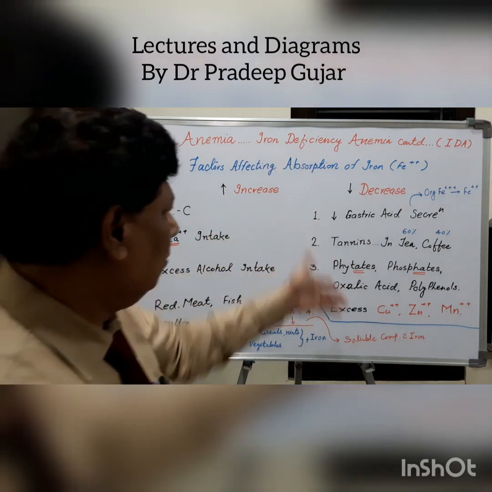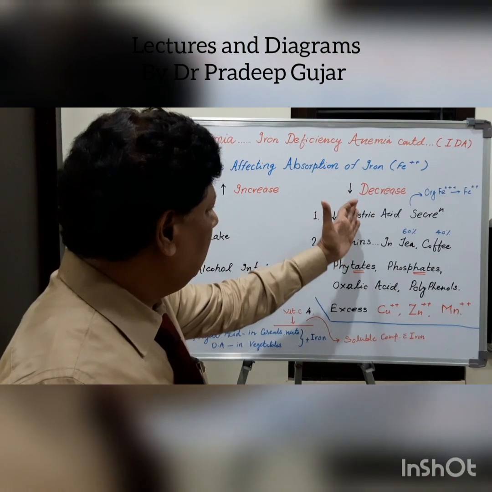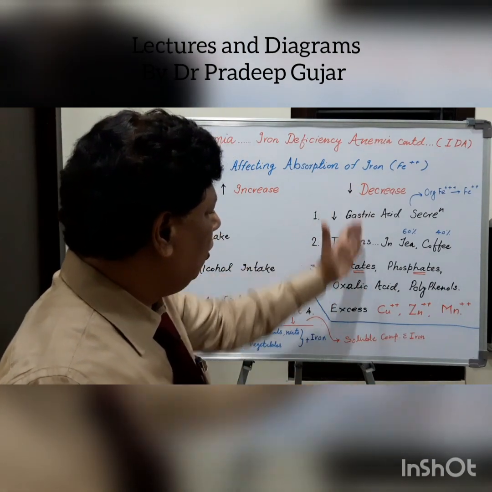Let us see this column. This column indicates that there is a decrease of the iron absorption.